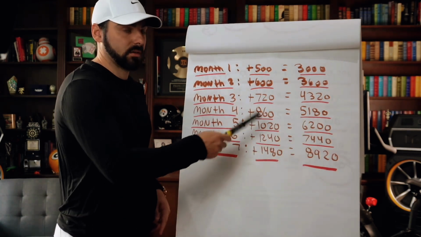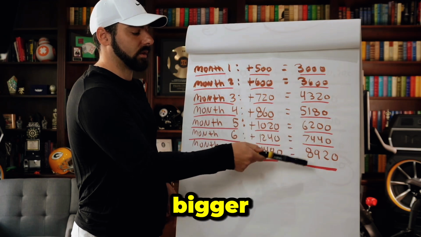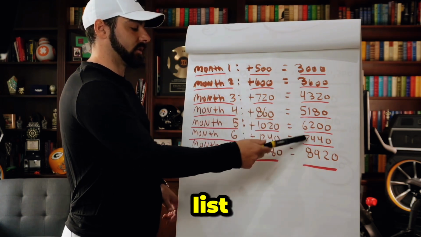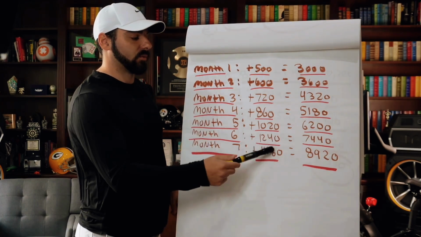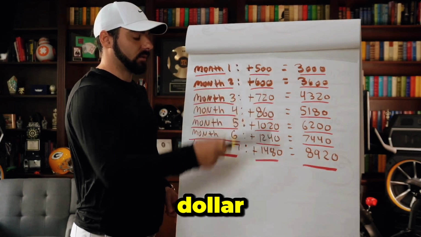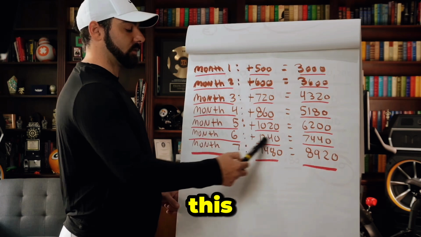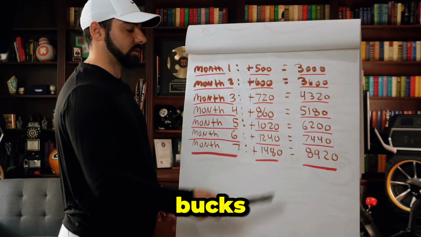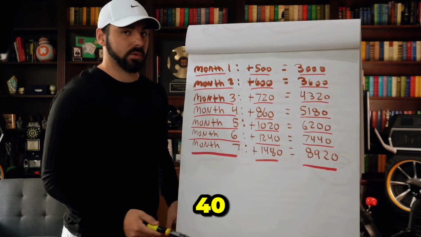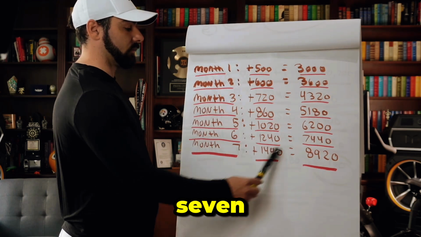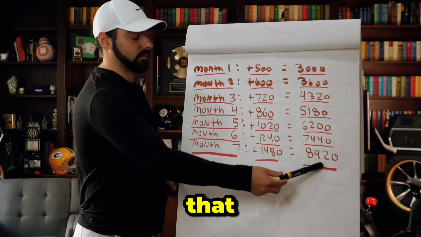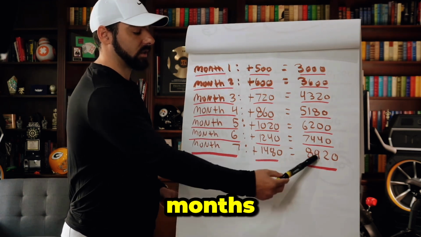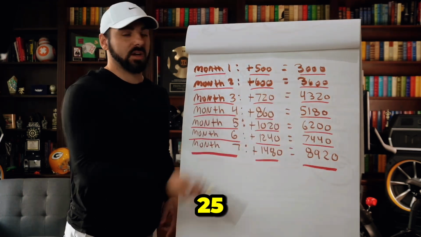You can see the gap starting to get bigger and bigger as we roll down the list here. Let's get to month 6. Let's move on a little bit. Plus $1,240. This was all starting off with $50 bets. Remember that. So now in this month, you make $1,240. Your new bankroll is $7,440. And then month 7, we're starting to really see some growth here now. We make almost $1,500. That gives our new bankroll in 7 months $8,920 from $2,500.